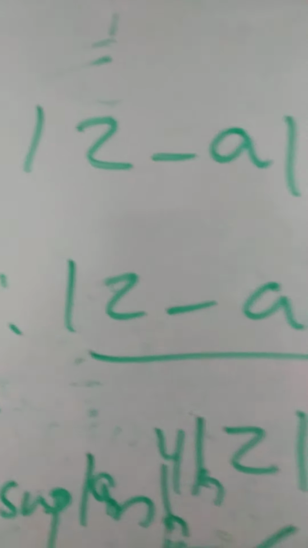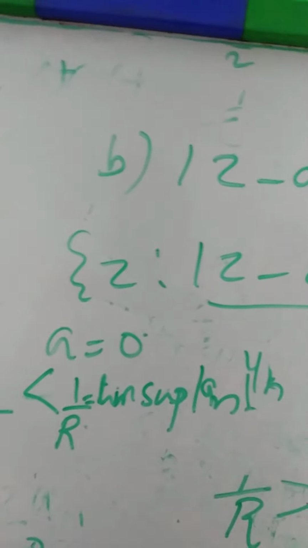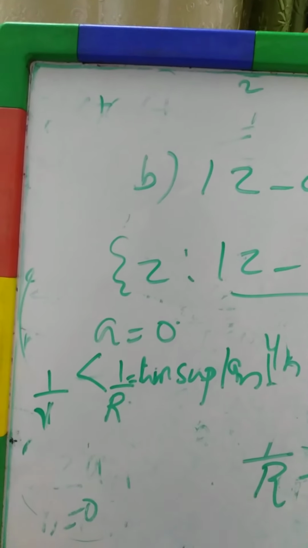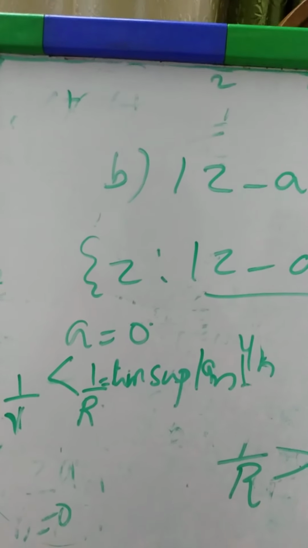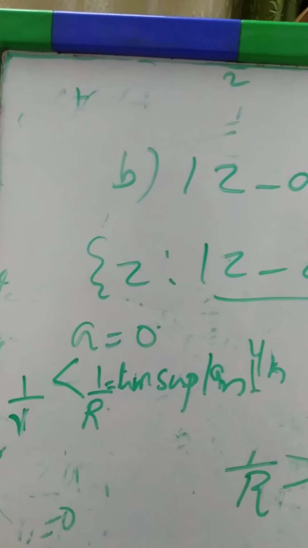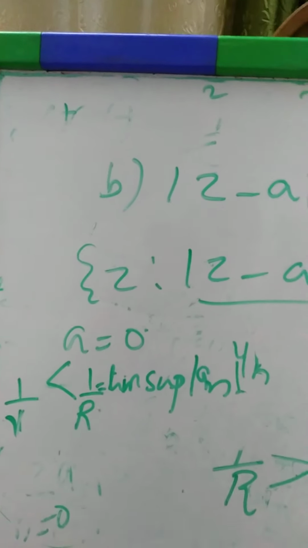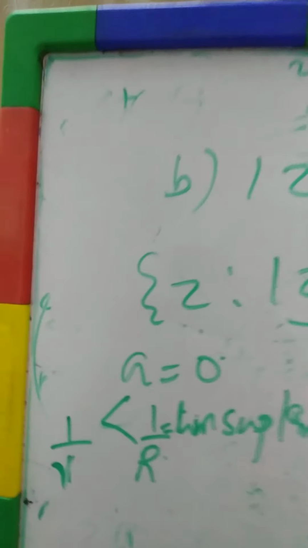Yeah. 1 by r is strictly less than limit superior of mod an whole raised to 1 by n. So limit superior of mod an whole raised to 1 by n is strictly greater than 1 by r means what? There exist infinitely many terms.